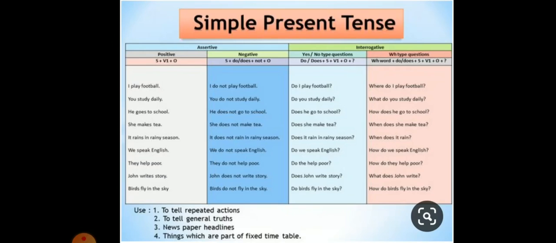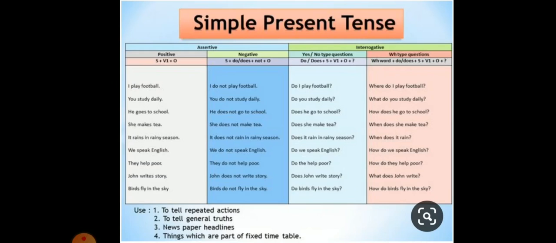Now let's talk about simple present tense. When an event is being described in real time, that is happening at that very moment, we call it present tense or simple present tense. Simple present tense is used to express actions done repeatedly or as a matter of habit. For example, he gets up early. He gets up late. They brush their teeth twice a day.